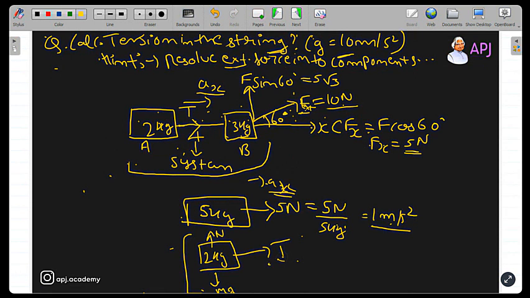If tension is the only force on the 2 kg object which is responsible for its motion, I can write tension is equal to net mass into the net acceleration, because tension is the only force responsible for the motion of the 2 kg block. You see no other force in horizontal direction, and since the motion of the 2 kg block is in horizontal direction, the force responsible for its motion will be tension. Why am I saying tension is responsible? Do you see any other force acting on the 2 kg block in the horizontal direction?